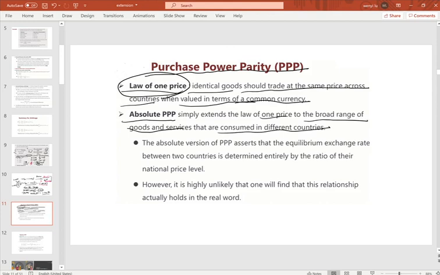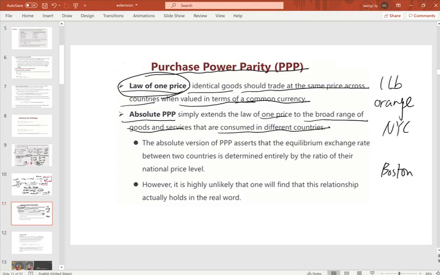For example, if you purchase 1 pound of oranges from New York City, and the other from Boston.